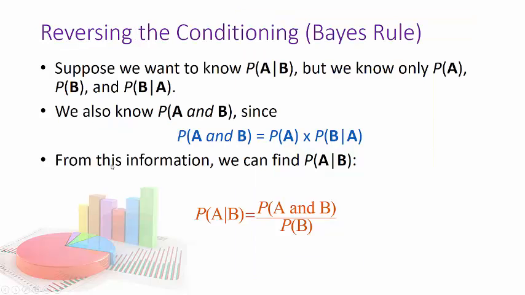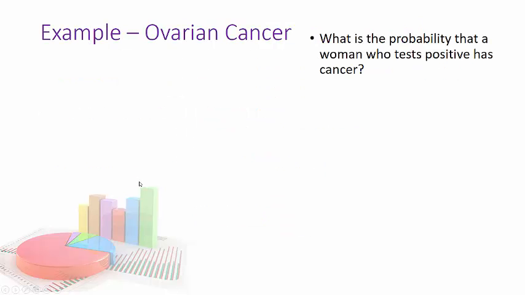All right, so when we reverse the condition, basically Bayes' rule, and we want to know the probability of A given B, but we only know the probability of A, probability of B, and B given A. Suppose we want to know that, we can basically use these formulas right here. So it's a lot easier when I go look at the tree. So first of all, we're going to consider an example.